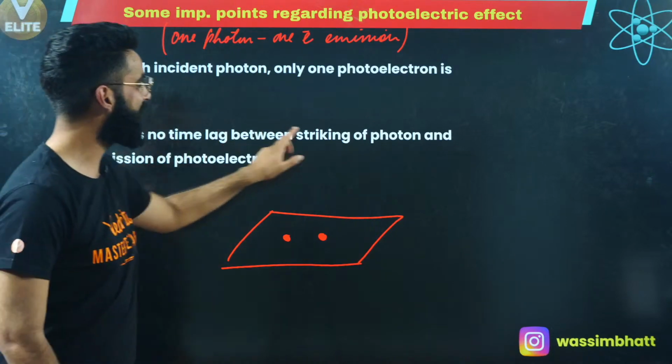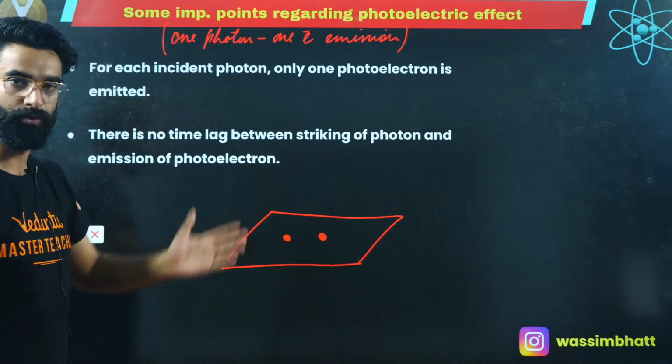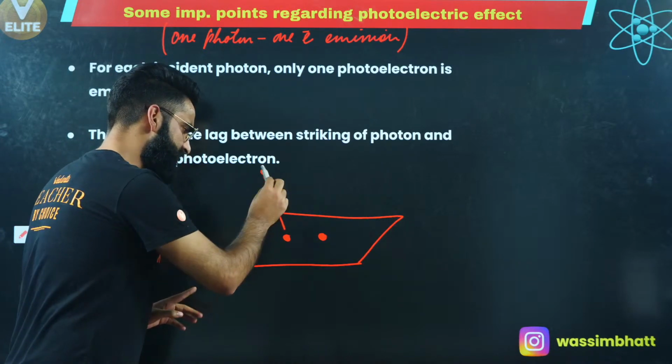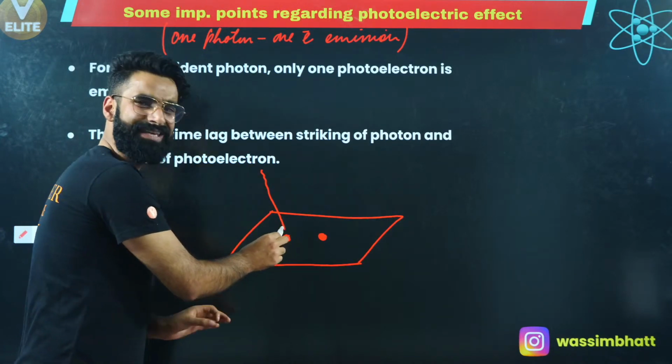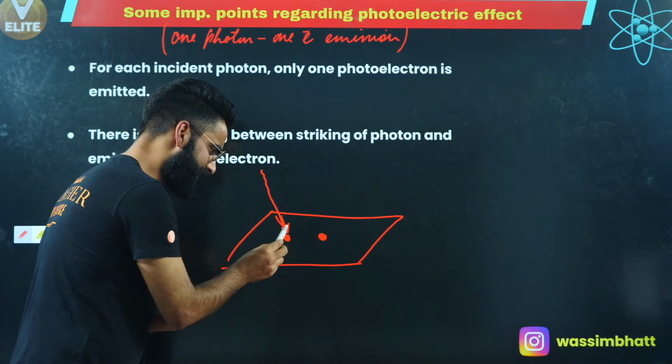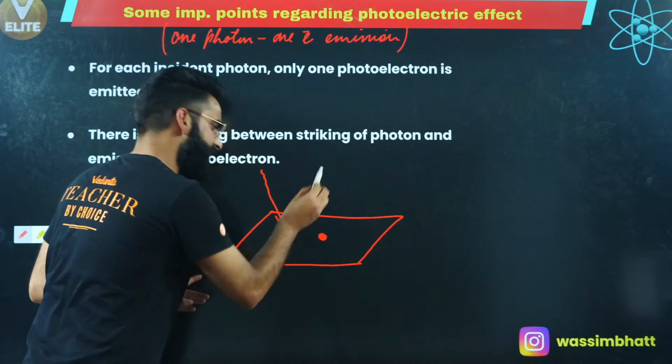There is no time lag between the striking of the photon and the emission of the electron. Once a photon whose energy is equal to, for example, the work function strikes the electron, at that time itself the electron is emitted.